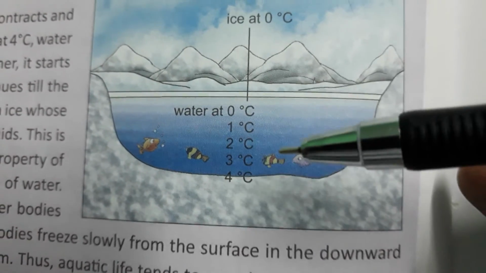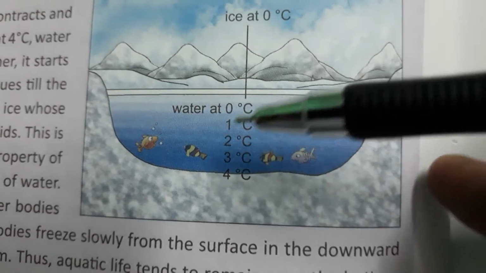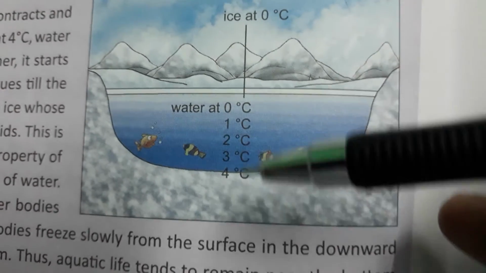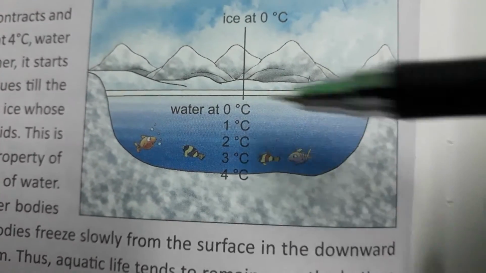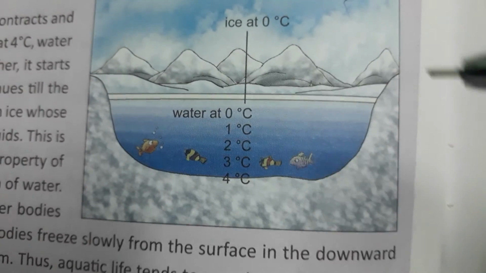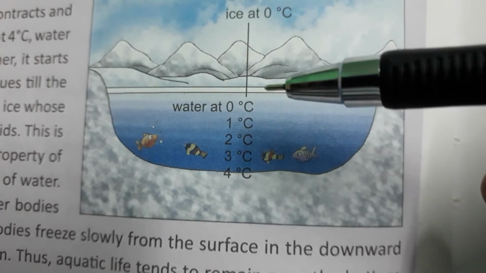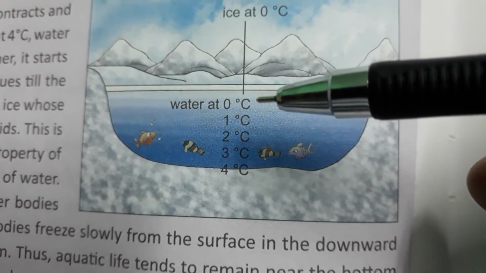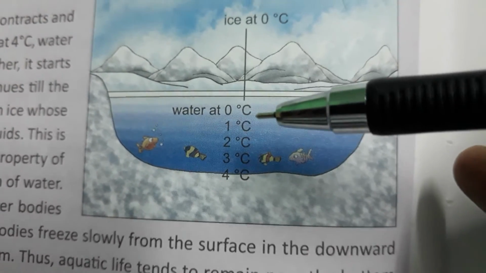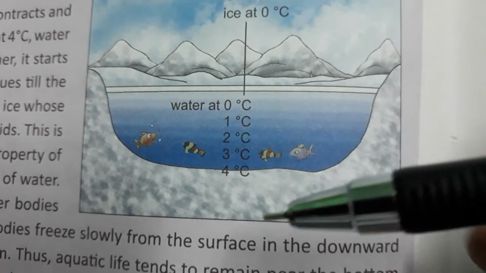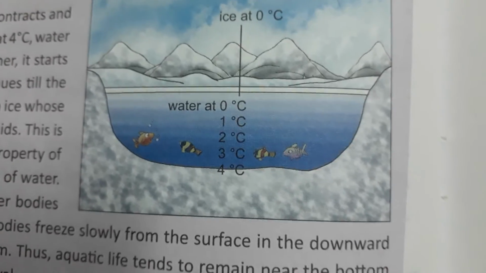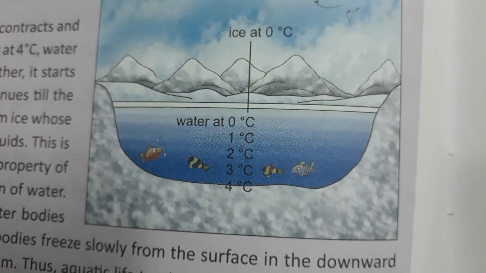So below the ice, the water remains as water only because of expansion. Only the upper layer becomes ice, and below it the water, up to 4 degrees Celsius, remains as water only.